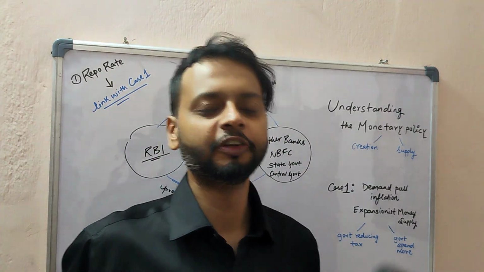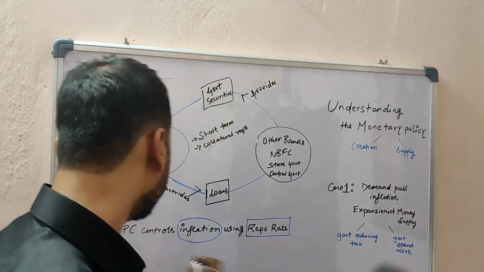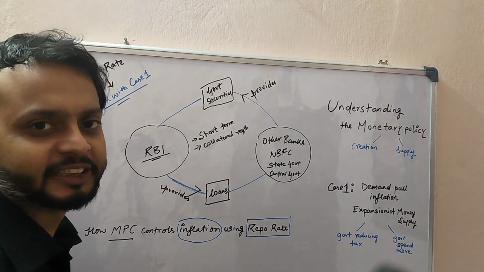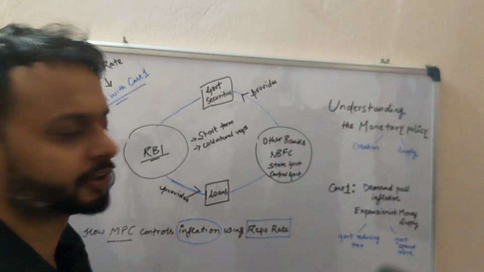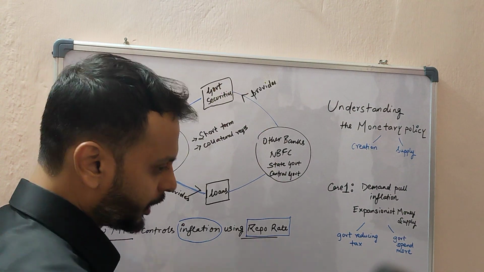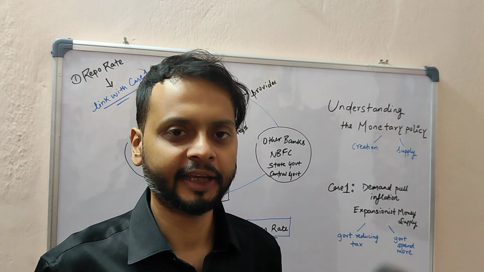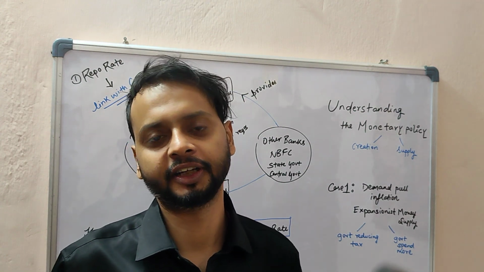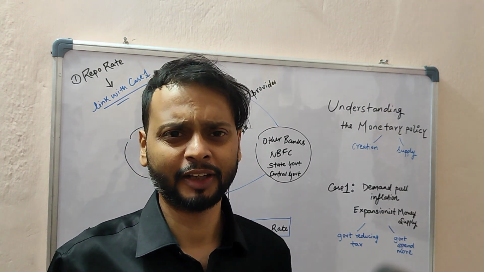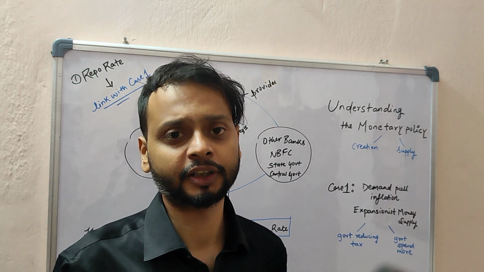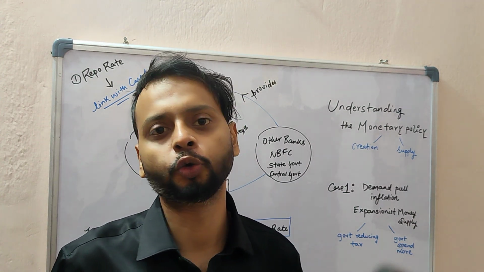Hello, in this video, we will try to understand how MPC, Monetary Policy Committee, controls inflation using repo rate. So first of all, we have to understand what is repo rate. In the Indian economy, you will study that inflation-like conditions or other conditions can be controlled in two ways.